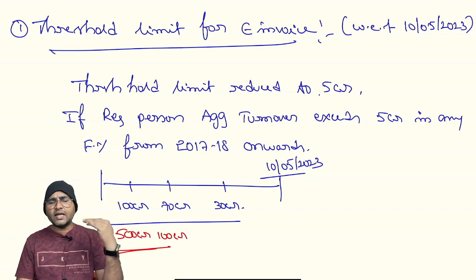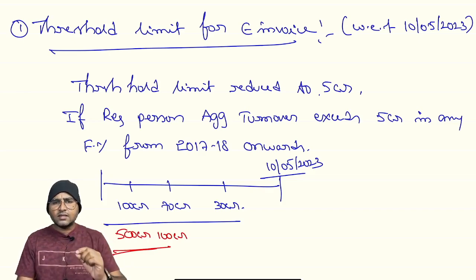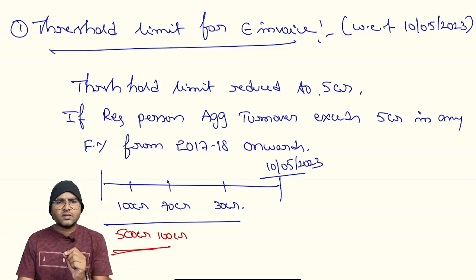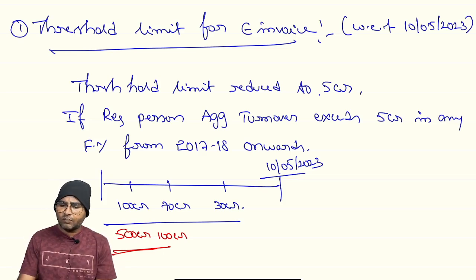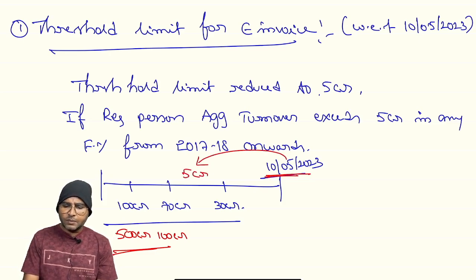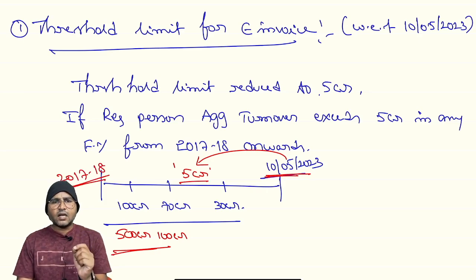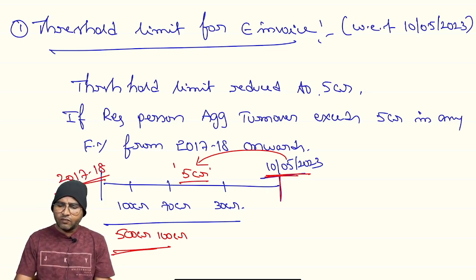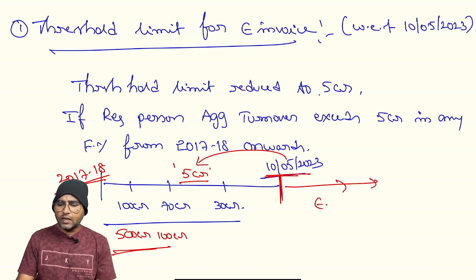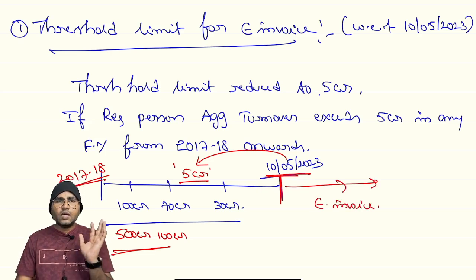Such criteria might not have been satisfied, so the registered person never complied with the provisions of the e-invoice. But with effect from 10th May 2023, he has to check the preceding financial years from 2017-18 onwards, whether his aggregate turnover exceeds 5 crores. Then with effect from 10th May 2023, he has to comply with the provisions of e-invoice. Are you clear?